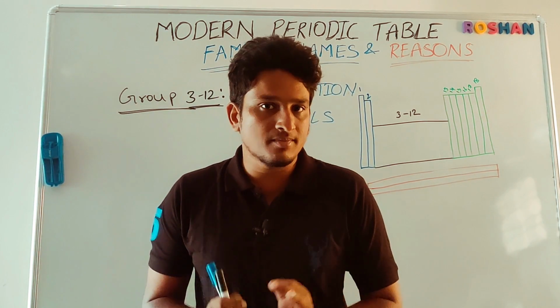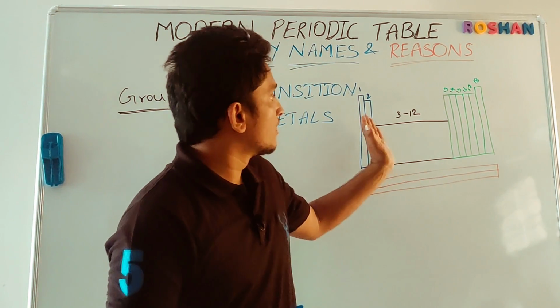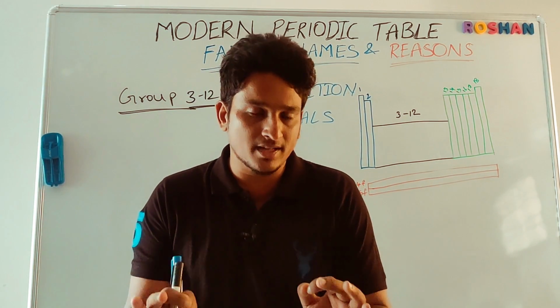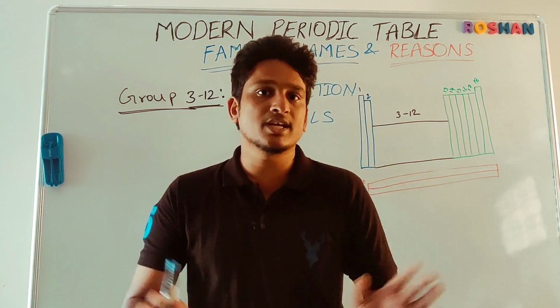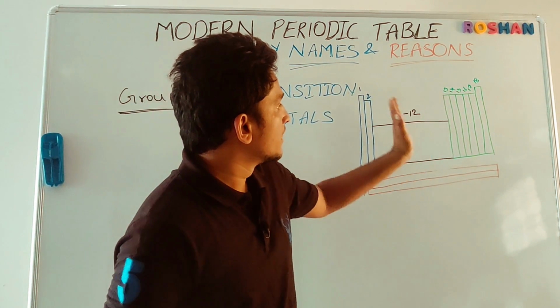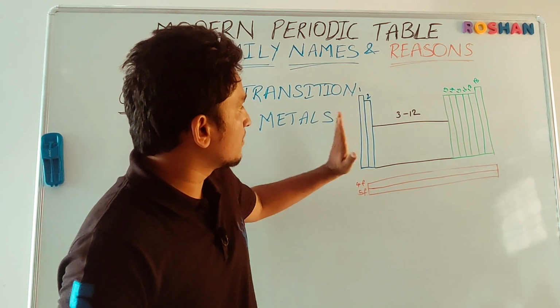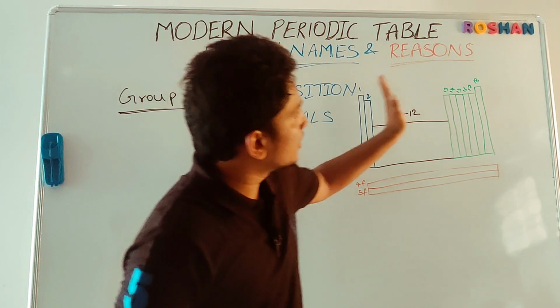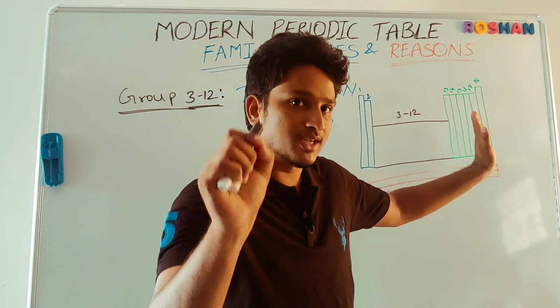Why are these elements called transition metals? The whole 3 to 12, total 10 groups, are called transition metals or transition elements. Let us check the reason behind the naming. Students, in the extreme left side of the modern periodic table, there are extreme metals, meaning highly reactive metals. On the right side, there are extreme non-metals, which are highly reactive.